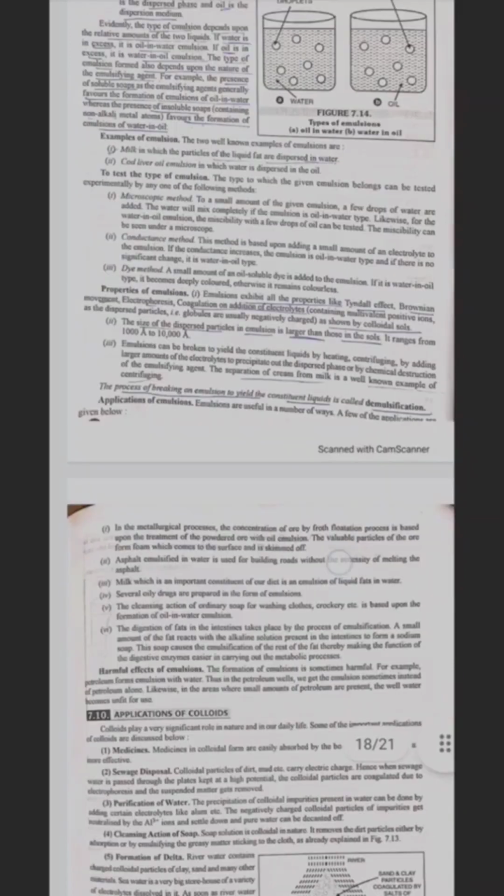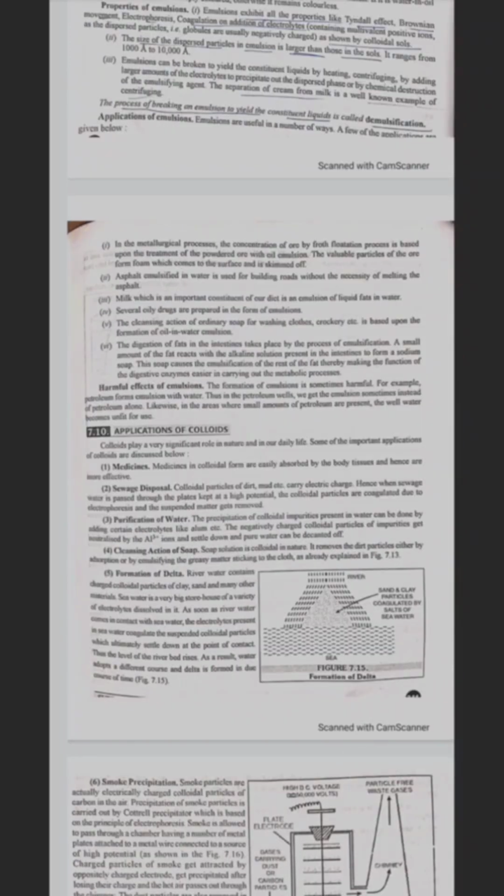In the metallurgical process, the concentration of ore by the froth flotation process is based upon the treatment of powdered ore with oil emulsion. The valuable particles of the ore form froth, which comes to the surface and is skimmed off. Second, asphalt emulsified in water is used for building roads without the necessity of melting the asphalt. Milk, which is an important constituent of our diet, is an emulsion of liquid fat in water. Several oily drugs are prepared in the form of emulsion.